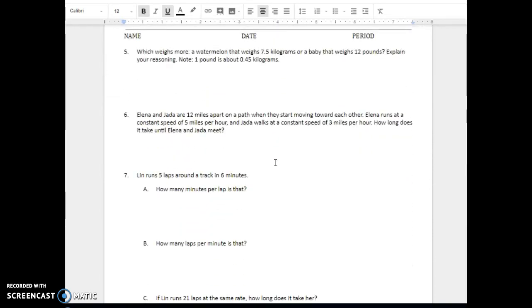Question 5. Which weighs more? A watermelon that weighs 7.5 kilograms or a baby that weighs 12 pounds? Explain your reasoning. Note, 1 pound is about 0.45 kilograms.